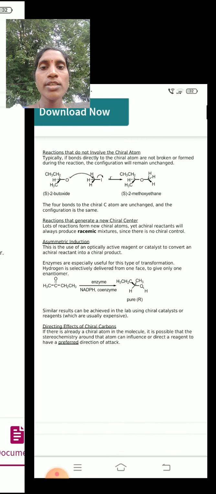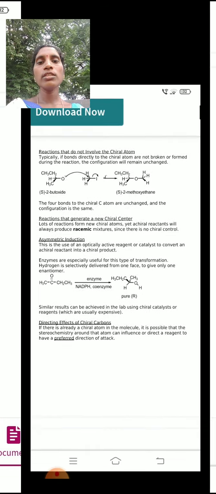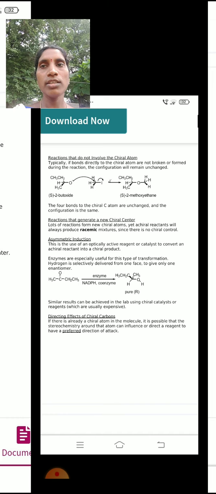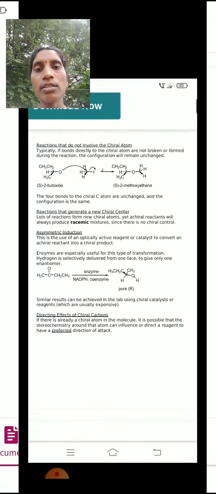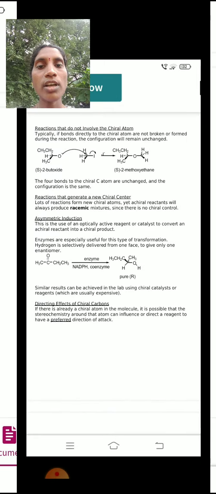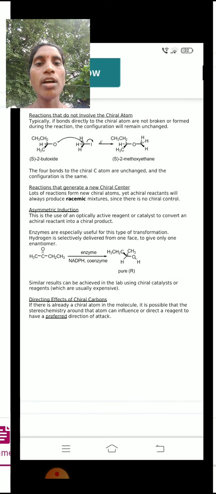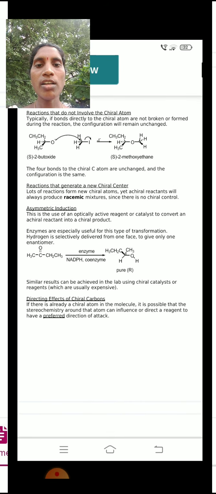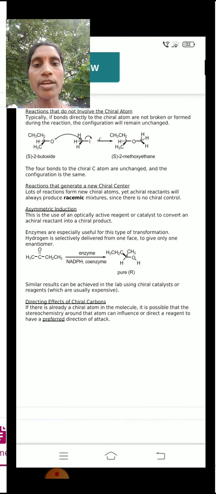Reactions that do not involve the chiral atom. Typically the bonds directly attached to the chiral atom are not broken or formed, so during the reaction the configuration will remain unchanged.